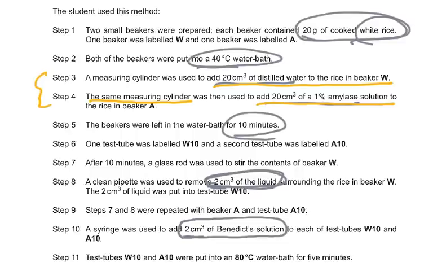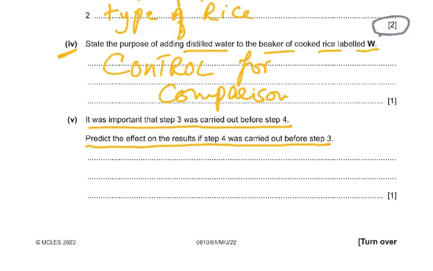And when I was reading this, I told you about this. Now, what does it say? It says predict the result if step 4 was carried out before. You see, then we say W10 will change color to yellow or orange because a positive result in the test tube. Why?